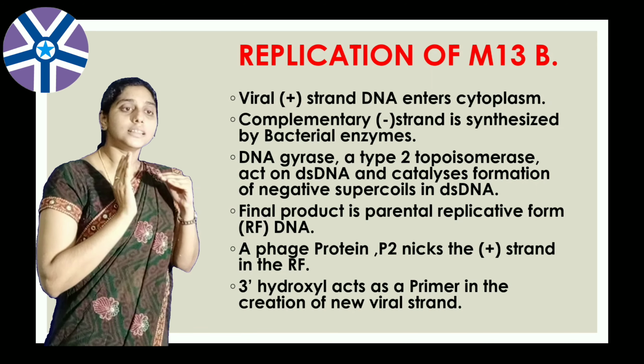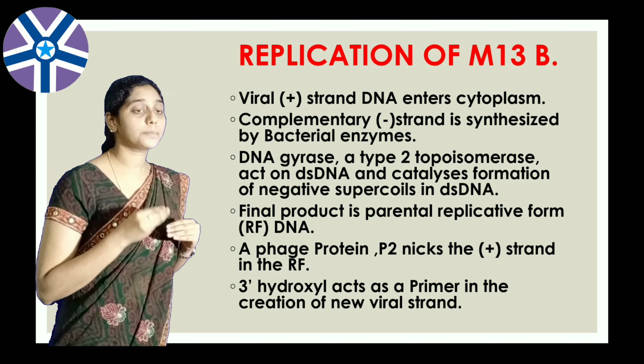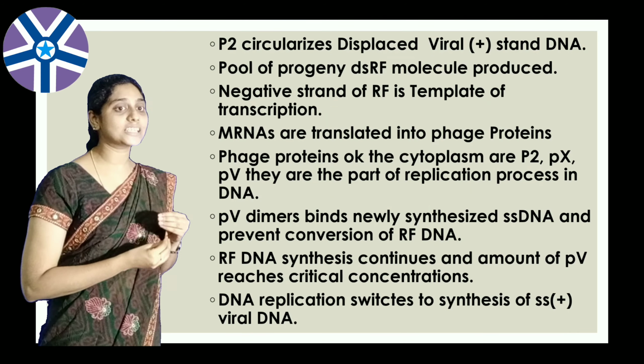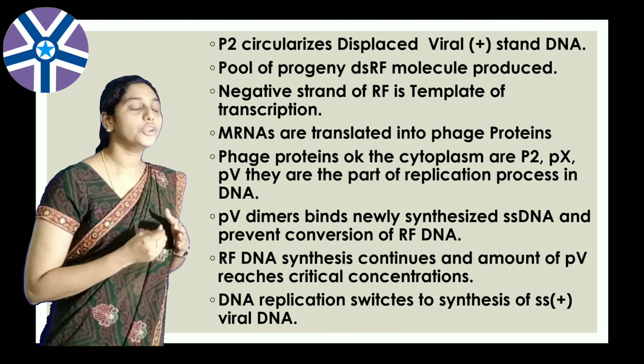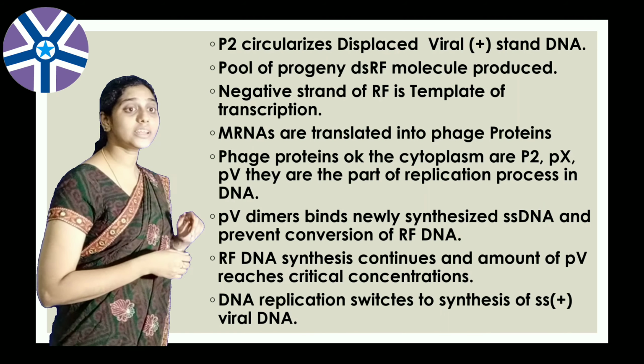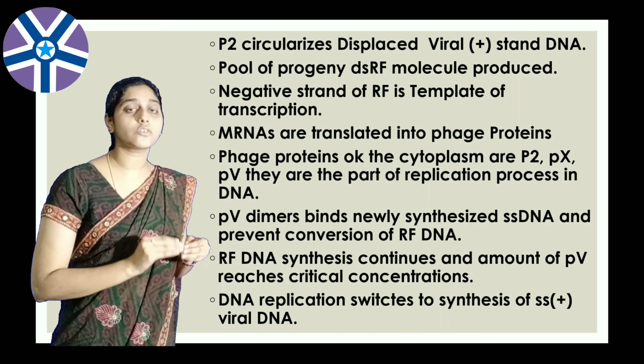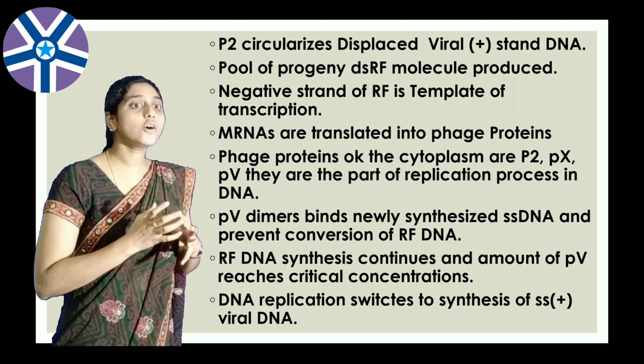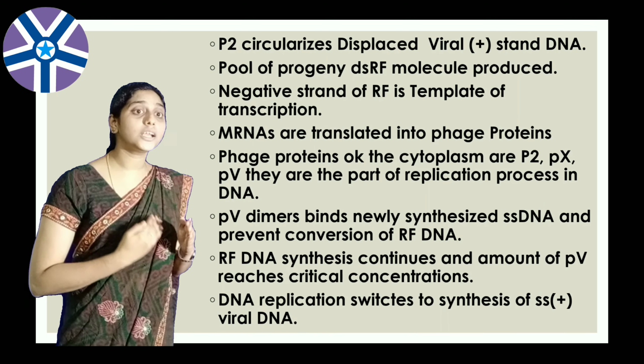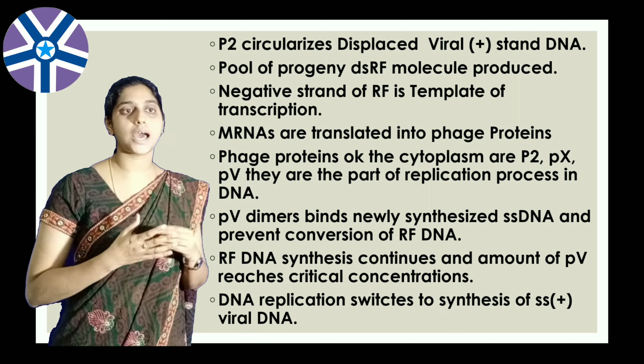So the 3' OH groups, that is 3' hydroxyl groups, act as a primer in the synthesis of new viral strands. And next, P2 circularizes the displaced viral single-stranded DNA, and a pool of progeny double-stranded replicative form molecules is produced.